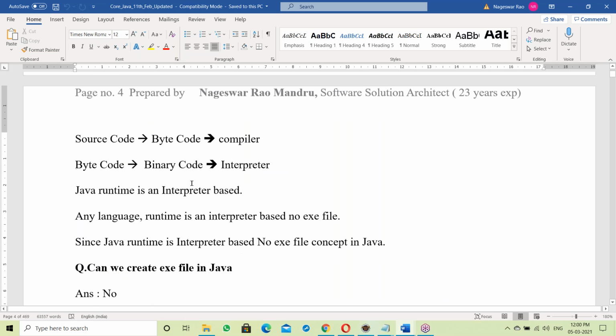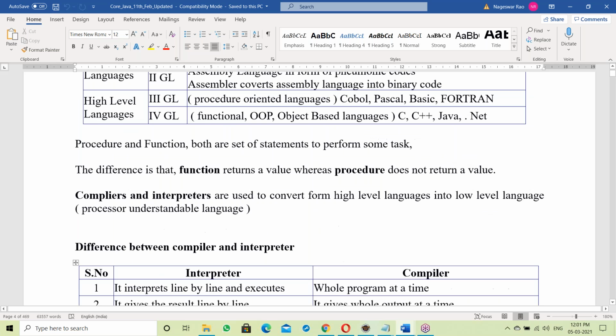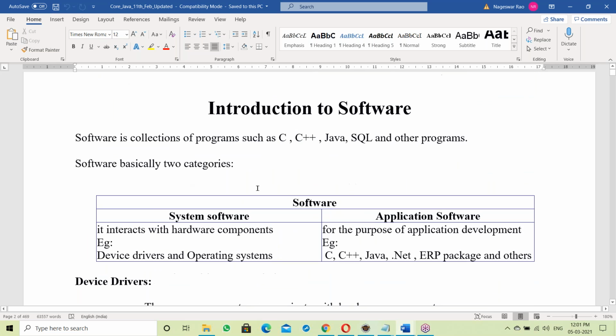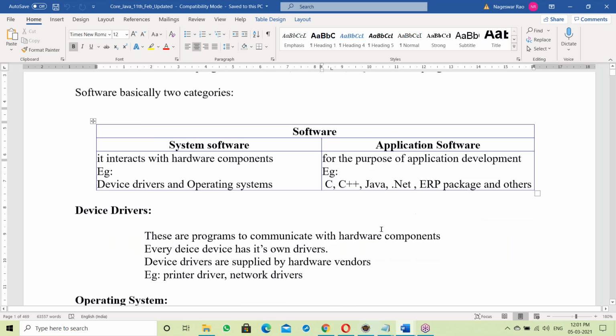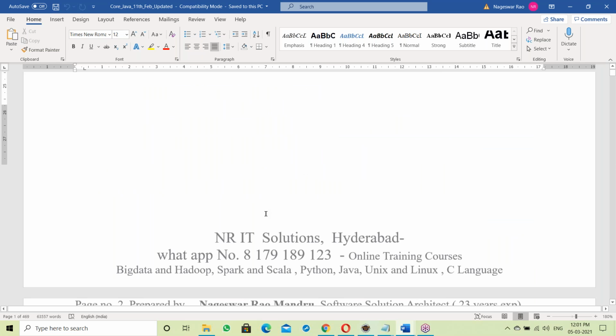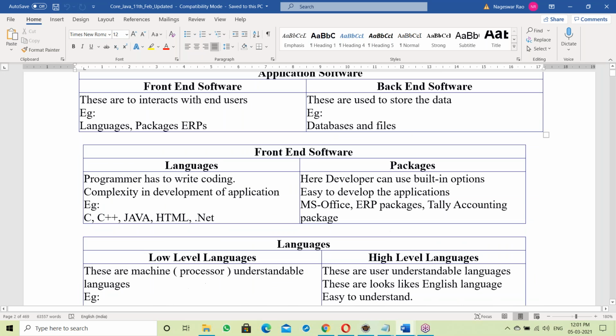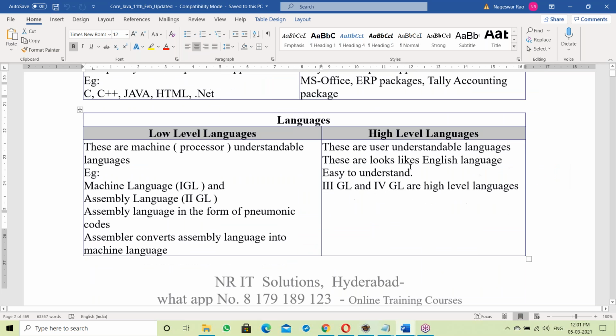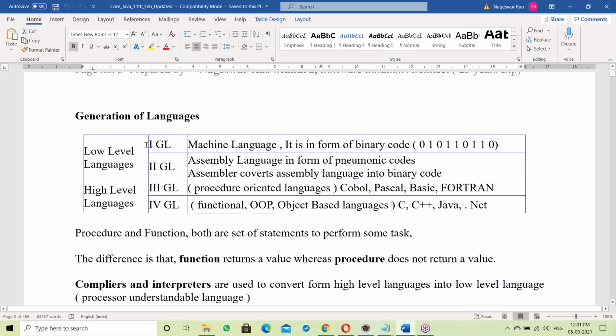So before that, I'm explaining some basics: what is software, what is system software, what is application software, what is an OS, what is front end, what is back end, what is a language, what is a package, low level languages, high level languages, and generations of languages.